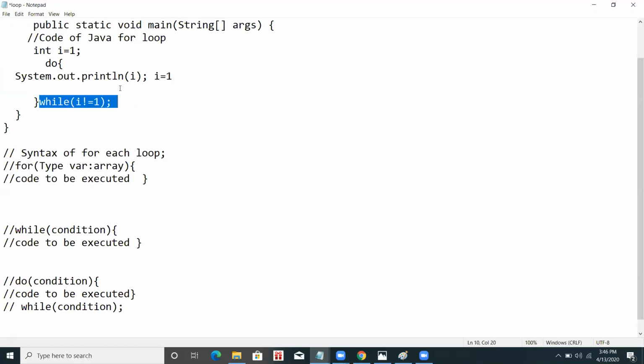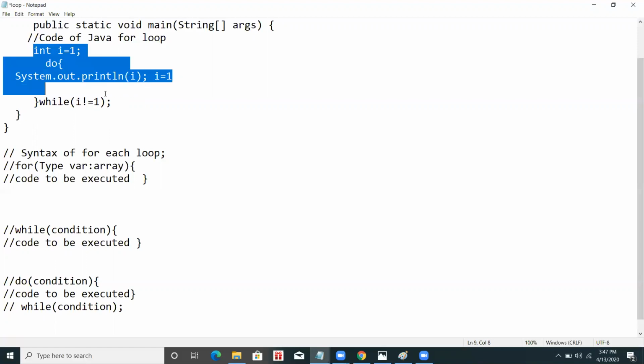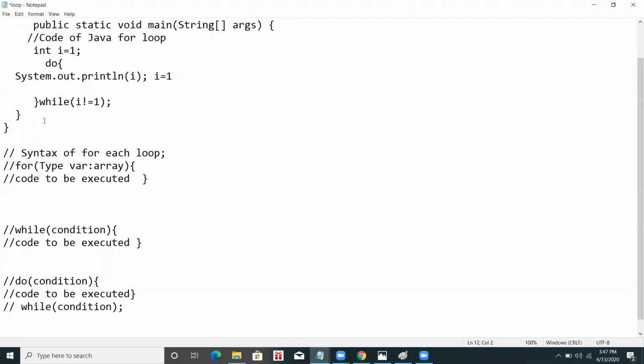After performing the task one time, it then checks the condition. If the condition becomes false, it takes the control out of this loop and gives it to the next part written in the program. So this is the main difference between the do while loop and the while and for loops.